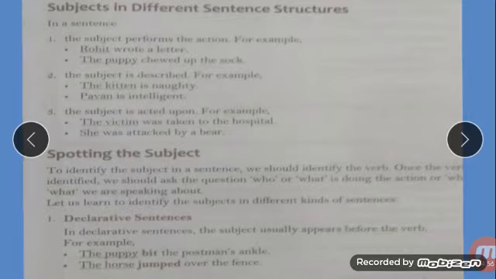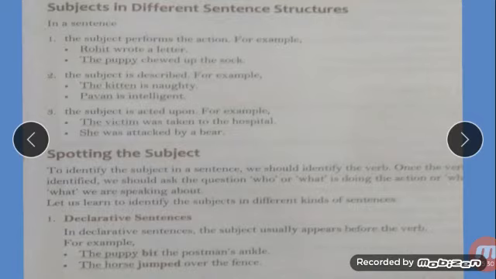You have studied about kinds of sentences, no? Do you remember in our previous chapters, what are the kinds of sentences? Declarative sentence or assertive sentence. Declarative or assertive sentences are the same. Then what more have you studied? Interrogative sentence, imperative sentence, and exclamatory sentence. So these four kinds of sentences you have studied in the previous lesson.